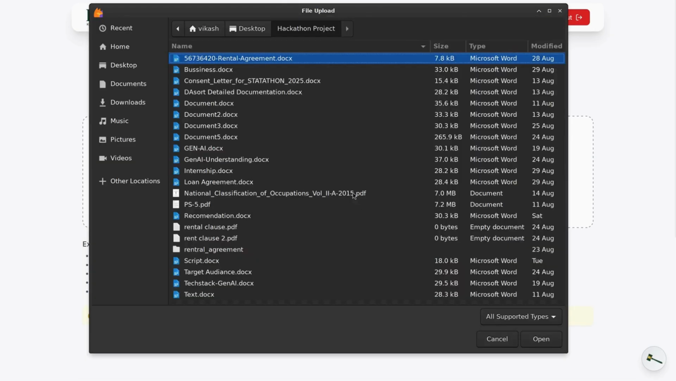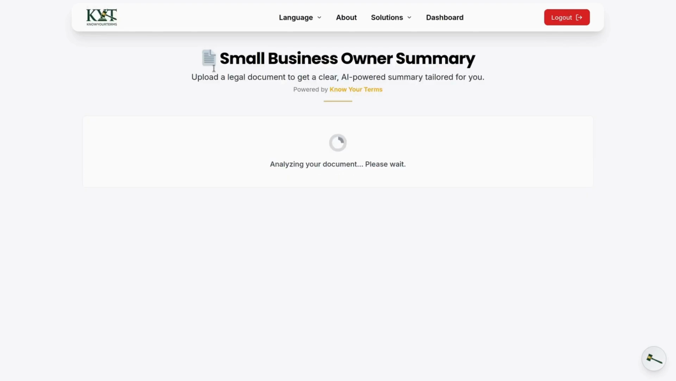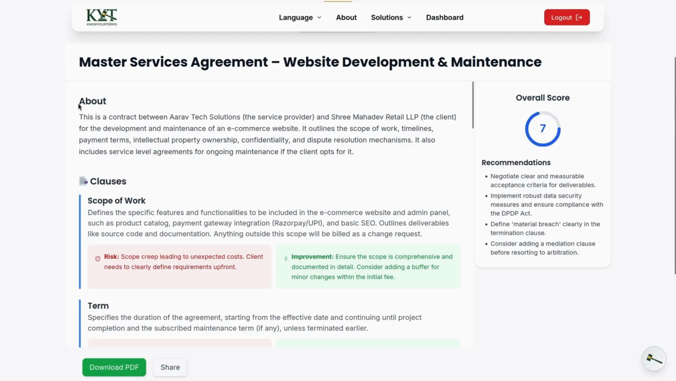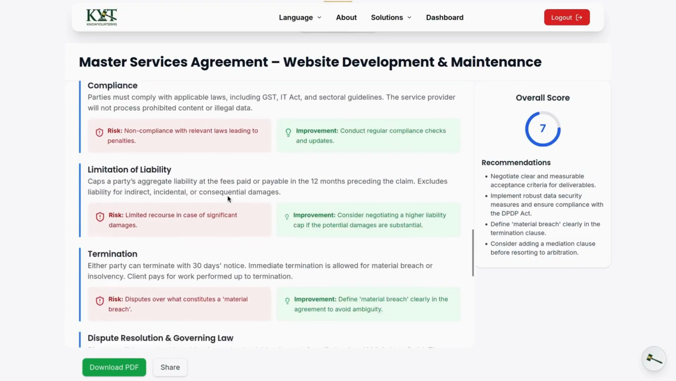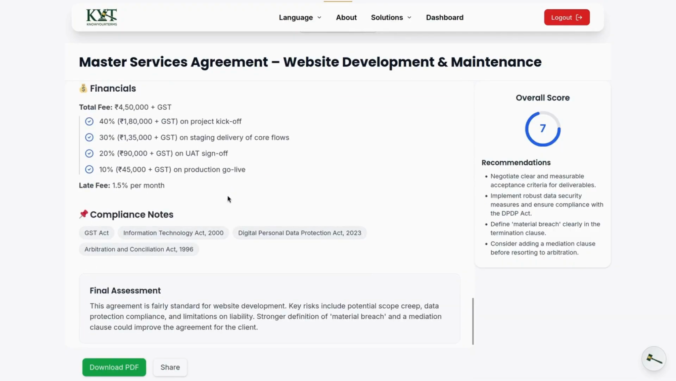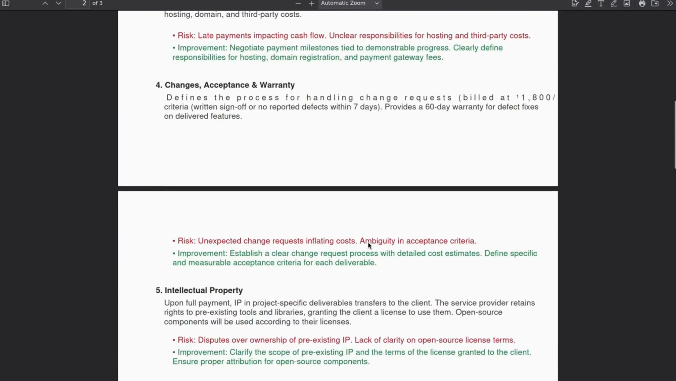Once uploaded, our AI-powered system automatically starts processing and analyzing the document. It will take the usual time according to the length of the document and generate a clear summary. The output is structured into about section for a simple summary, clauses for highlighting key terms, risks, and improvements, financials that shows payment or investment details, compliance notes shows the relevant legal rules, final assessment for overall risk score, recommendation for AI-powered suggestions to strengthen the agreement. Users can also download the complete analysis in PDF format for convenience.